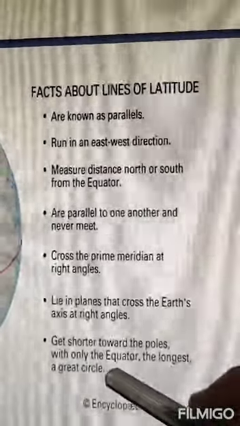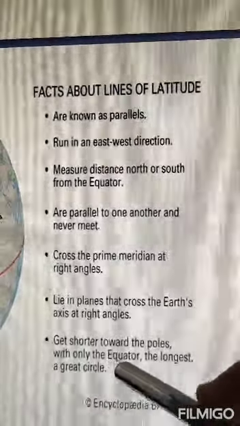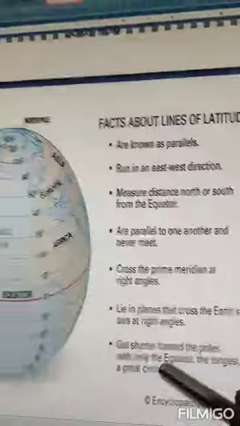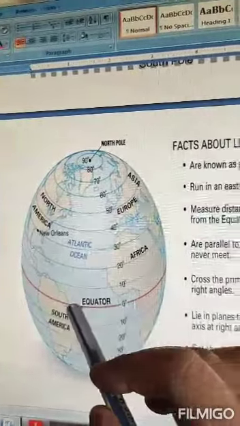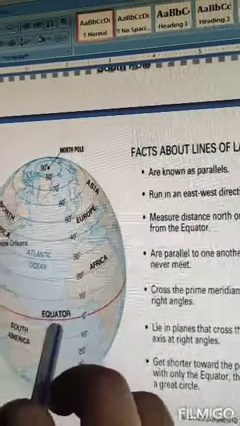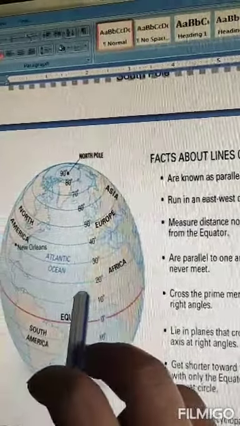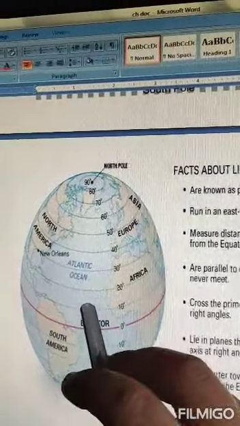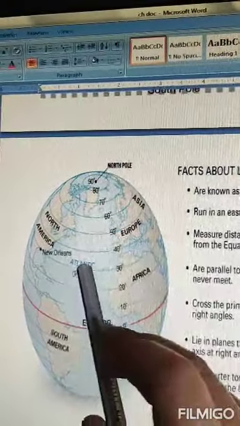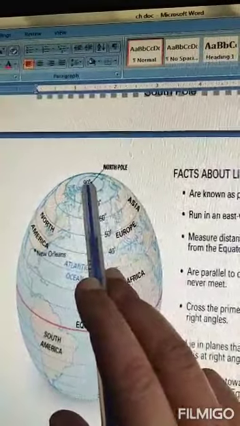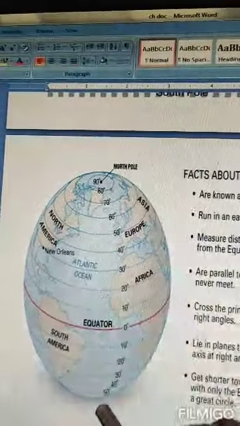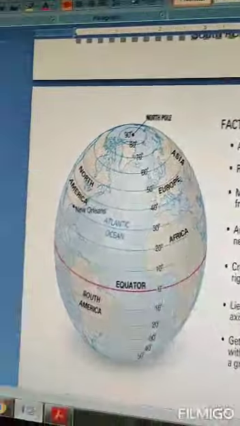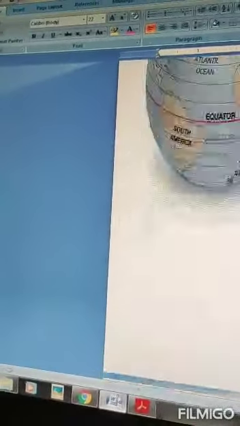They get shorter towards the poles, with only the equator the longest circle. The longest latitude is the equator, and as we go towards either the North Pole or the South Pole, these latitudes start becoming shorter. The shortest ones are at the North Pole and at the South Pole, and the longest one is the equator.